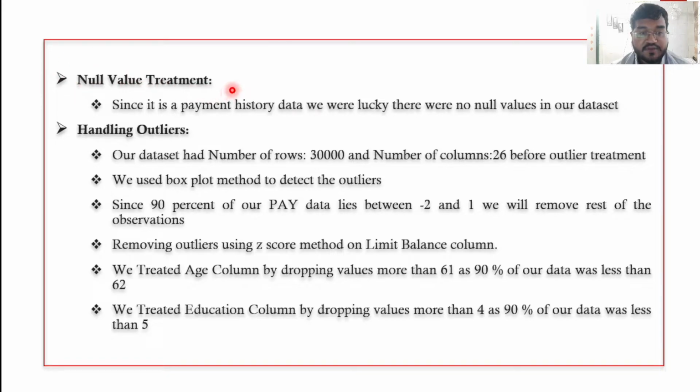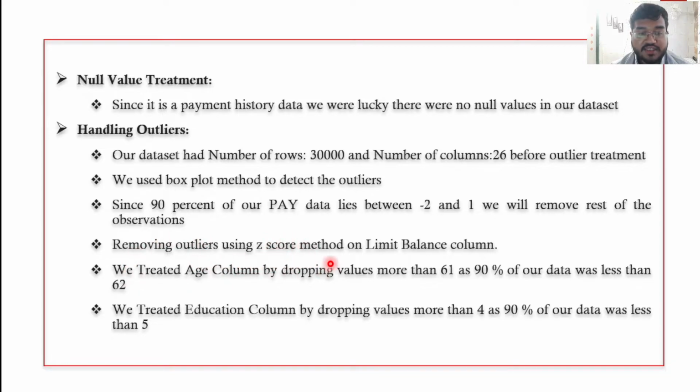Next step was null value treatment. Since it is payment history data, we were lucky there were no null values in our data set. Next step was handling the outliers. Our data set had 30,000 rows and 26 columns. Before outlier treatment, we used the box plot method to detect the outliers. Since 90% of the pay data lies between -2 and -1, we tried to eliminate the rest of the observations.